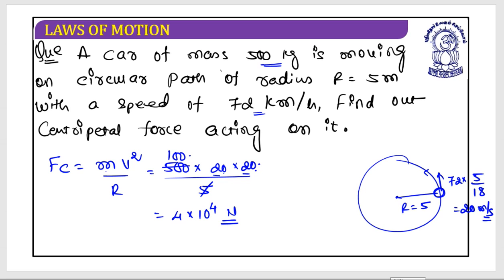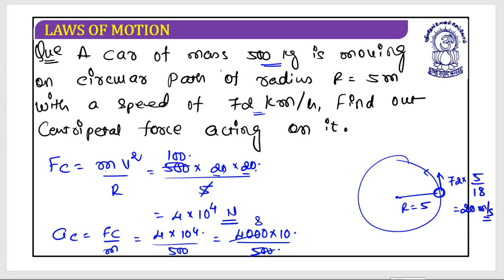Okay. What about the centripetal acceleration? Let's say it's Fc by m. See, Fc is 4 into 10 to the power 4 divided by the mass, which is 500. So this is equal to 4000 multiplied by 10 divided by 500.